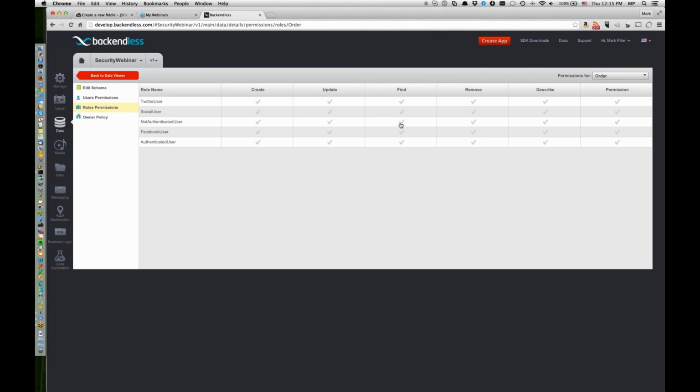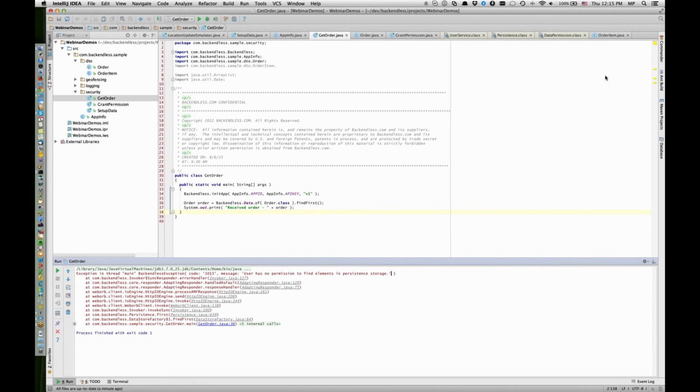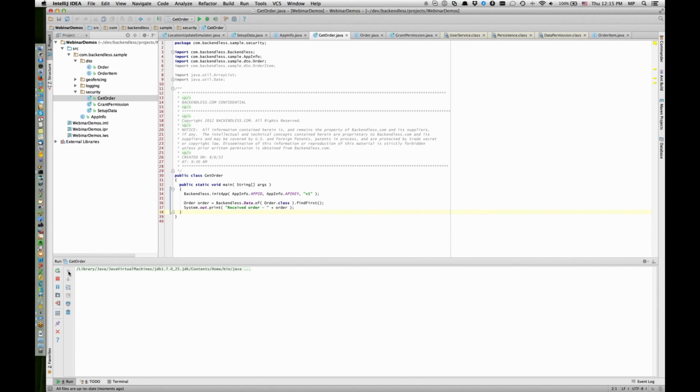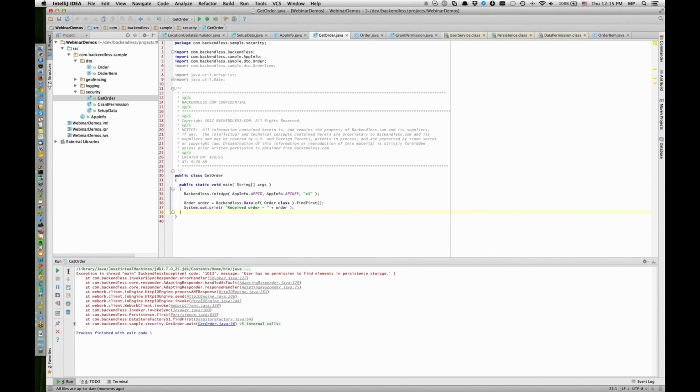So not authenticated user, if I restrict access to the find operation, it's going to be identical. But at this point, the find operation is restricted to the not authenticated users only for the order table. So the net effect and the result is going to be the same. If I were to rerun this program, we will get exactly the same exception. But if I were to change this code, in fact, let me do it real quick.